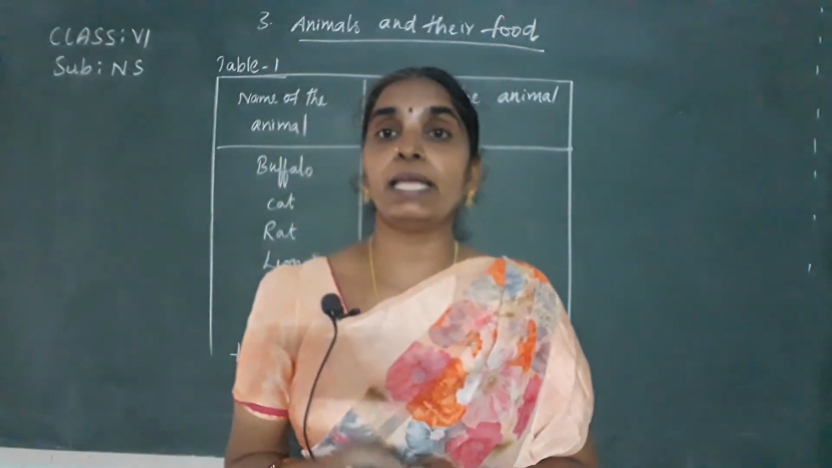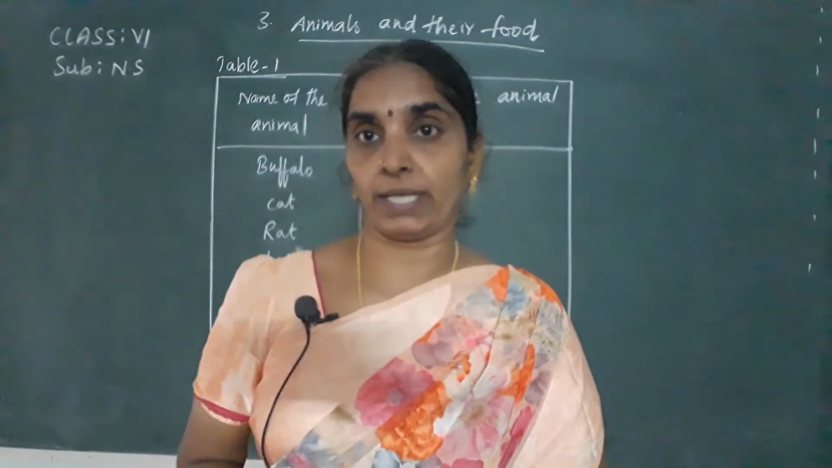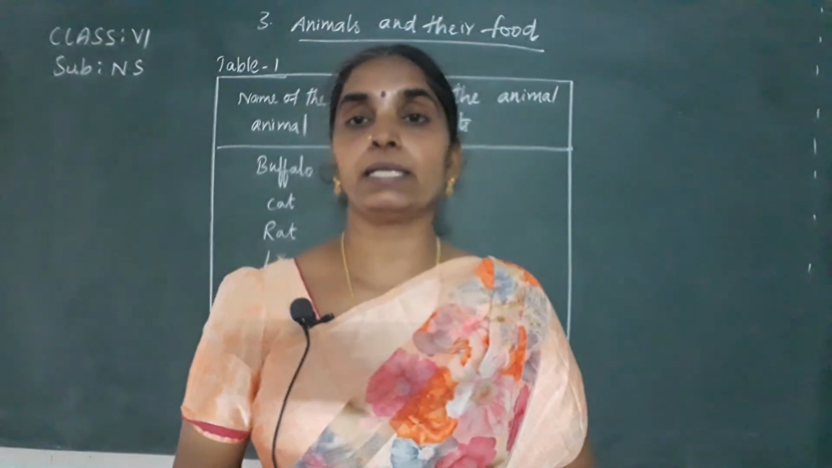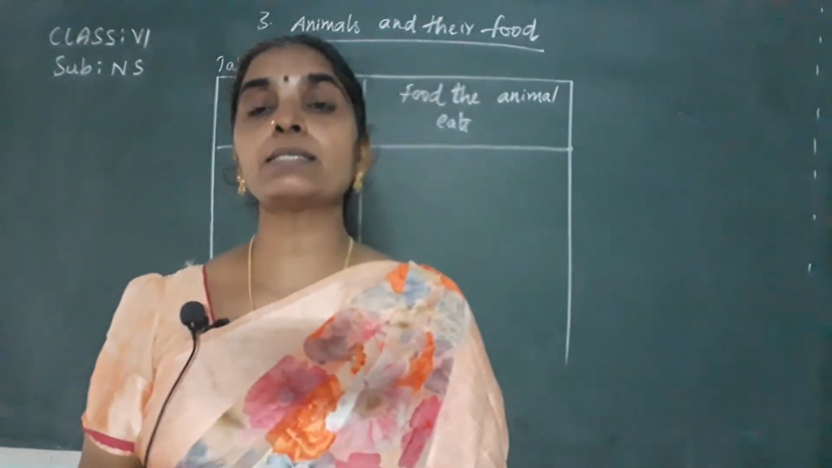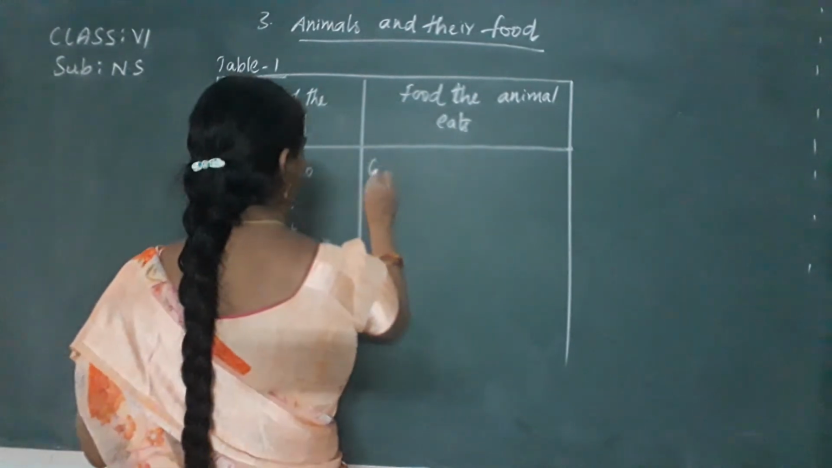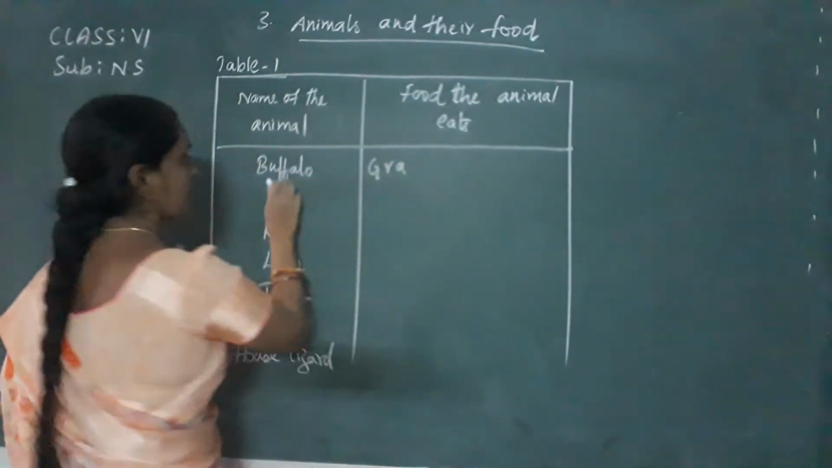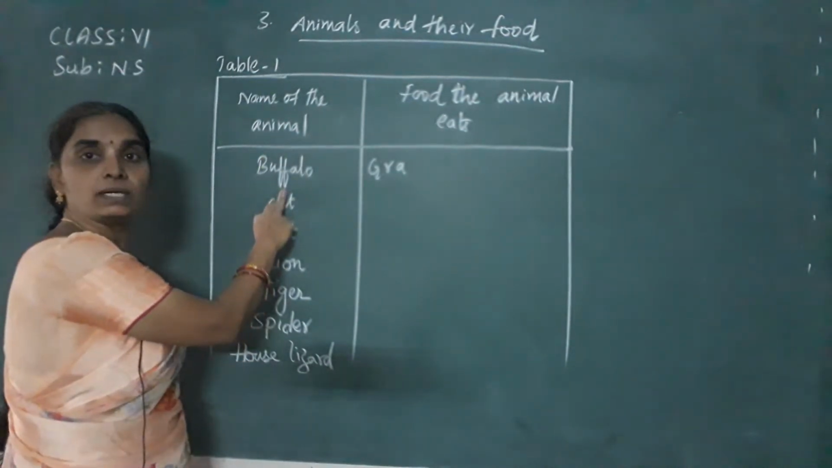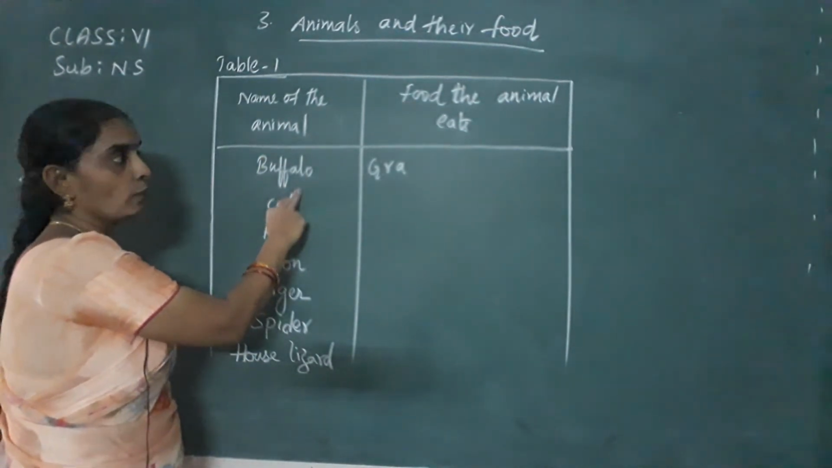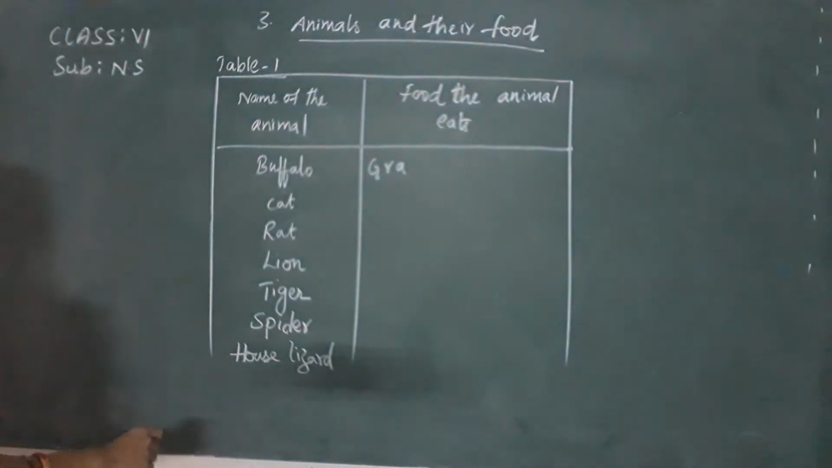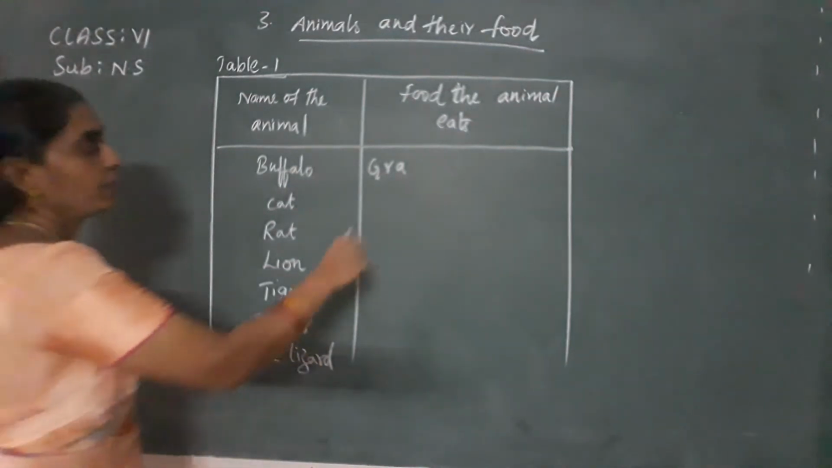That is, they eat only plant products, plants or the grass and so on, isn't it? So they eat grass, oil cakes and so on. So you can write over here, for buffalo it is given. So what is the name of the animal? See the table on the board, children. Buffalo. What does the buffalo eat, children? Buffalo eats grass, oil cake, hay, grain.